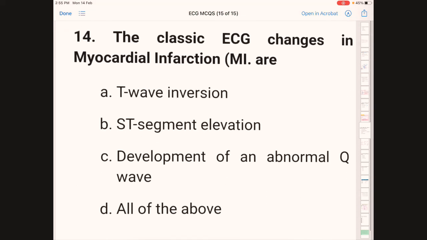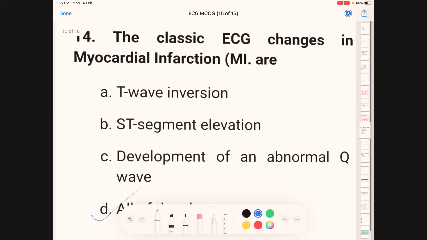Next, the classic ECG changes in a myocardial infarction, MI, are: option A, T wave inversion; option B, ST segment elevation; option C, development of an abnormal Q wave; option D, all the above. The correct answer here is D. This is a very commonly asked question in most competitive exams, either in state or CHO or central government. This is a very important question.